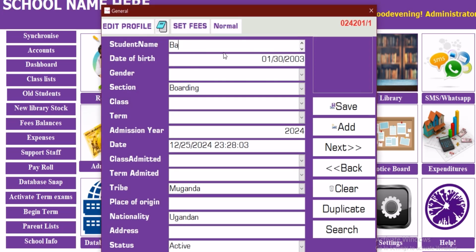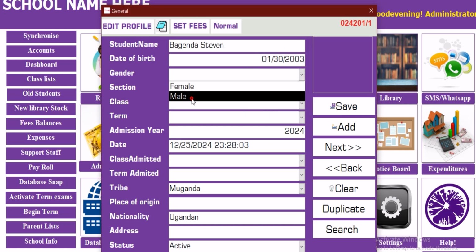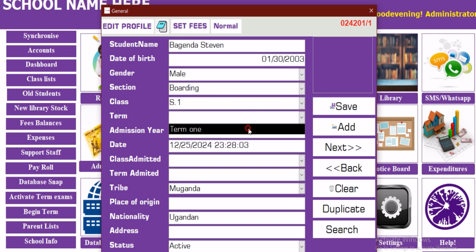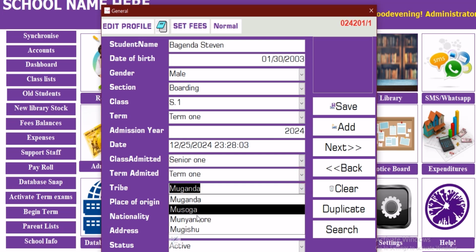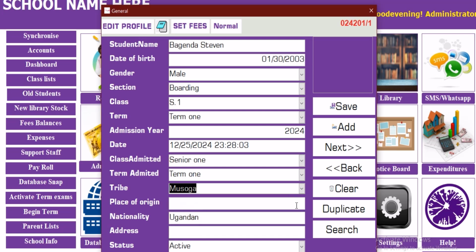We are having Bagenda Stephen. Date of birth, we can choose any other, but we have not chosen. I will go by that. He is a male and is in boarding. Senior 1, term 1. The year of admission is 2024. Then this is which tribe, and we can go by Magdumsala.